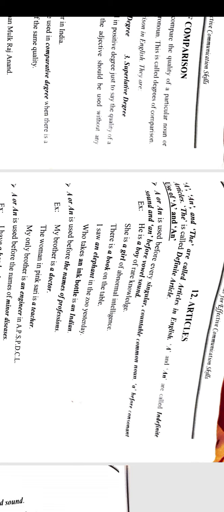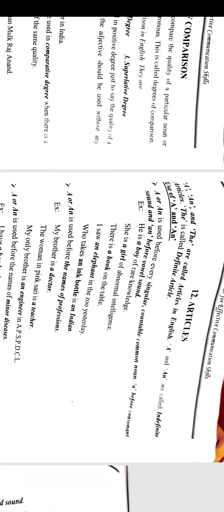We will see some examples. He is a boy of rare knowledge. Here we can see that a boy is darkened because a is used before a consonant sound. Boy has a consonant sound, so we used a before boy. Next example: she is a girl of abnormal intelligence. Girl also has a consonant sound, so we kept a. There is a book on the table. Book is also a consonant sound, so we kept a before book.